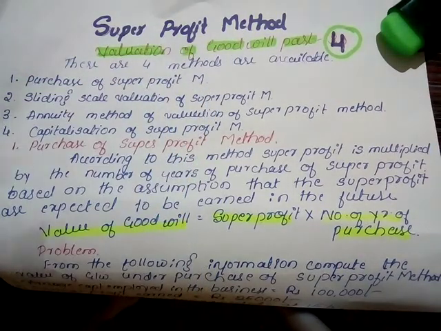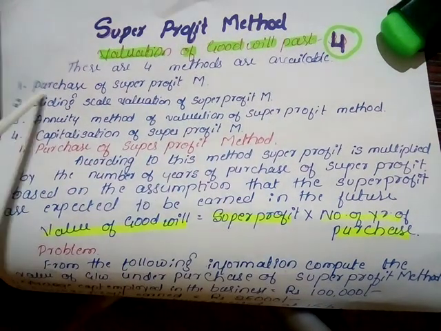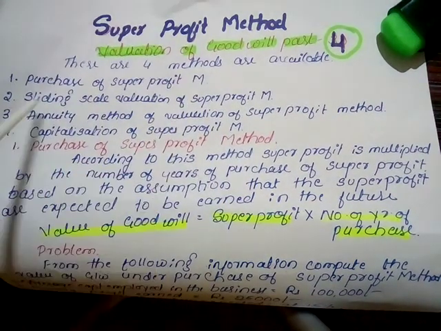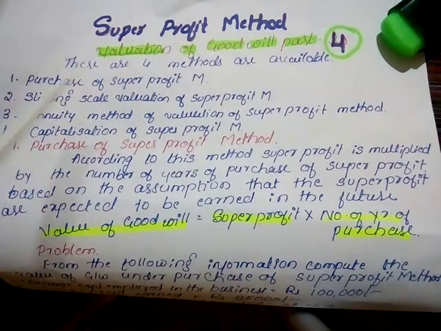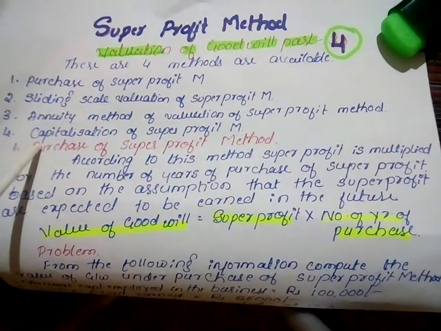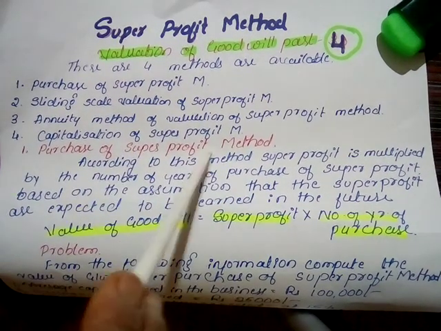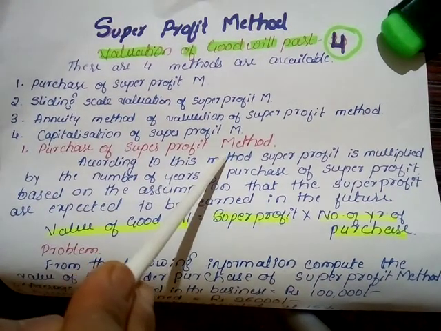See, under this method there are four types or subtypes available. First one is the purchase of super profit method. Second one, sliding scale valuation of super profit method. Third one is the annuity method of valuation of super profit method. And fourth one is the capitalization of super profit method. First we shall discuss the purchase of super profit method.